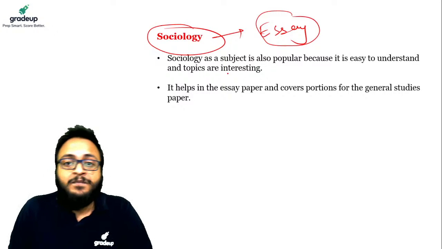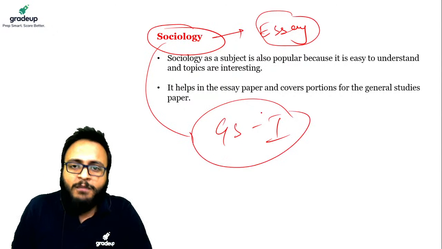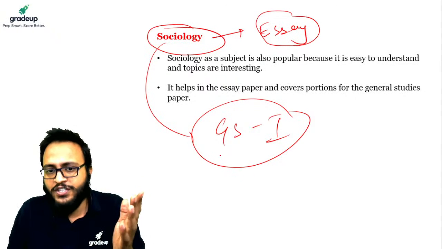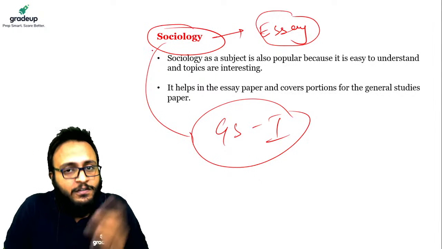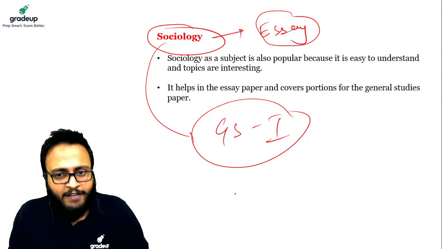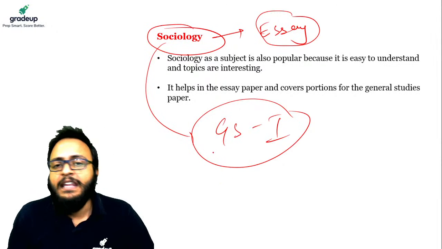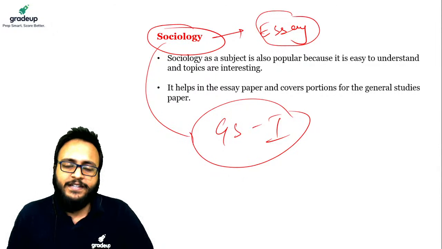Similarly, GS1 also has some questions from social issues, if not sociology, then social issues. But you can answer the social issues if you have the knowledge of sociology and current affairs. So it becomes a very handy and very feasible option, right? A subject for a lot of candidates.